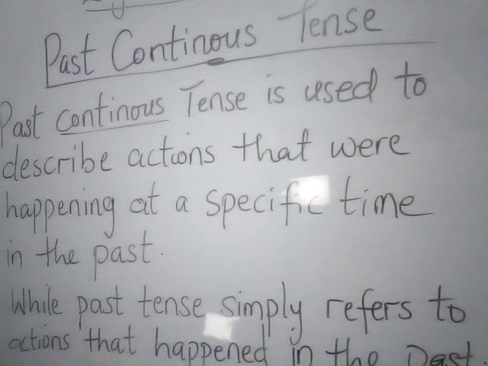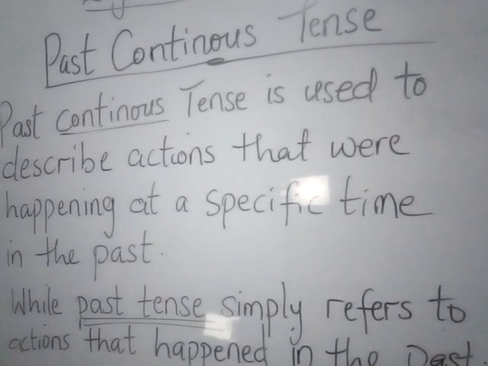Unlike simple past tense, which simply refers to actions that happened in the past. Like I said, if you say something like I ate yesterday, that is simple past tense or just past tense. I ate yesterday. You have passed your message and it's clear, straightforward. But if you say I was eating yesterday, someone would be expecting you to mention what happened while you were eating yesterday.